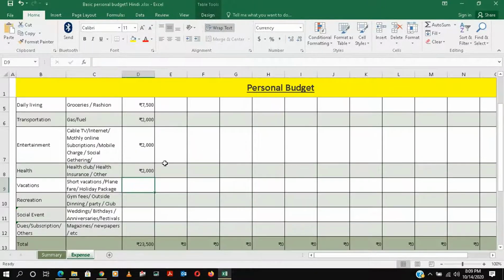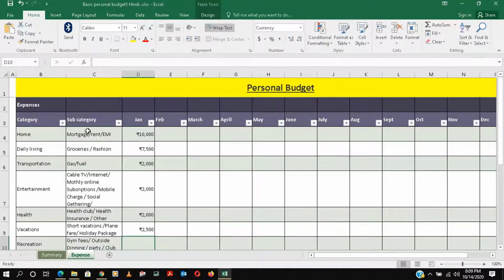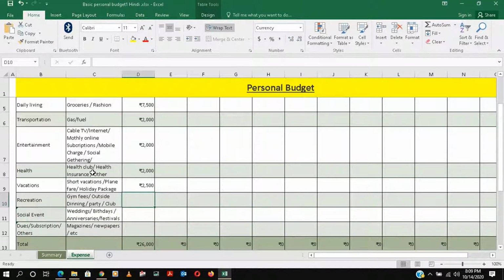You can change them according to your needs. I put the description and subcategories here: cable TV, internet, health club, health insurance, short vacation, plane fare, holiday package, gym fees, outside dining, and these things. In India we have a lot of social events, like weddings, anniversaries, and festivals. So every month something or other is there, and also magazine and newspaper, so we will put it like this.